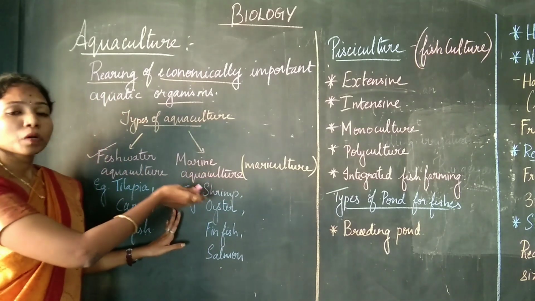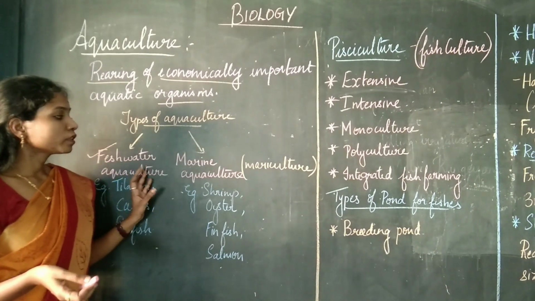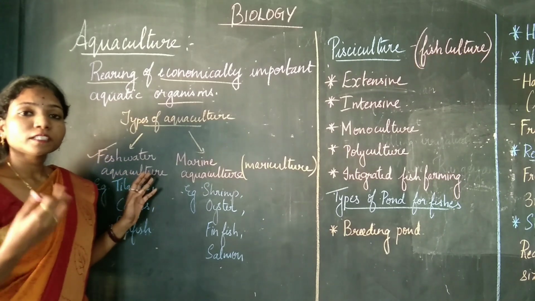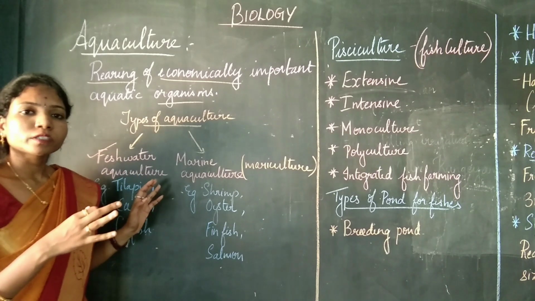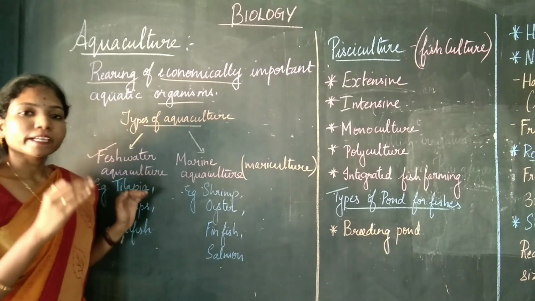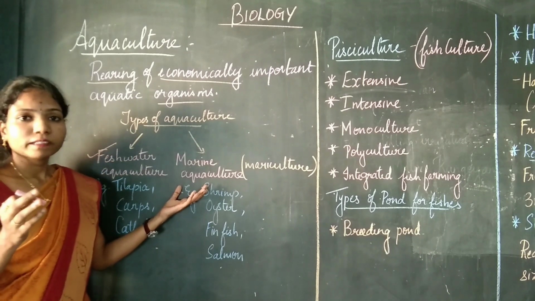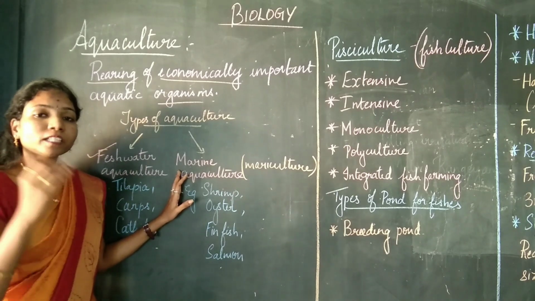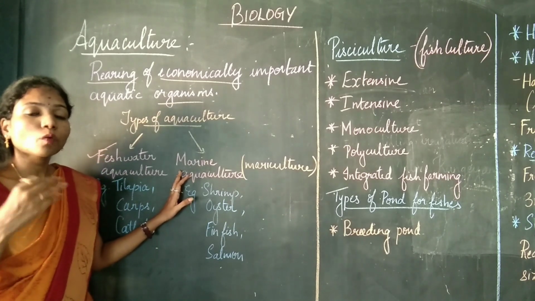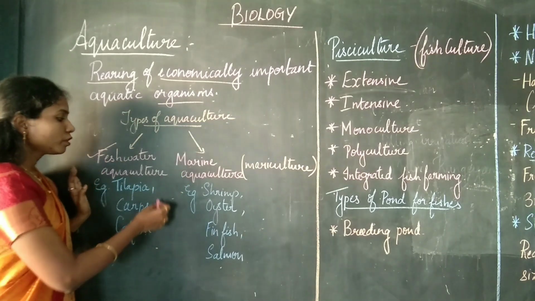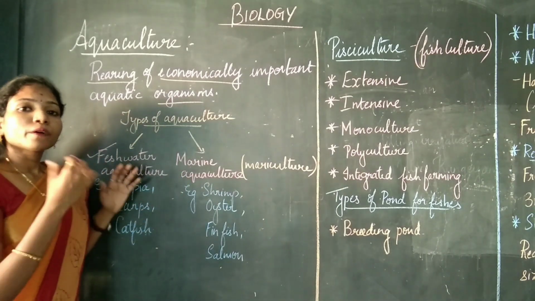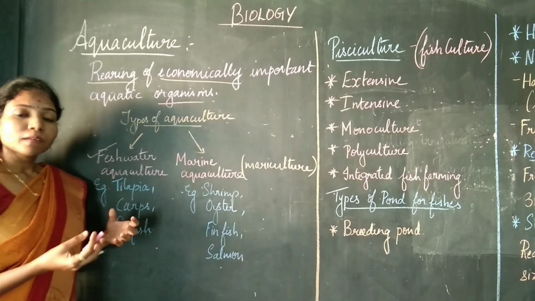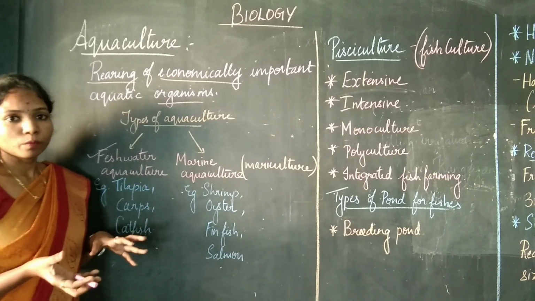So what is freshwater aquaculture, and what is marine aquaculture? The sources of fresh water are ponds, rivers, lakes, and dams. In fresh water, the salt content is very low. Marine is not like that. Marine water aquaculture is done in salt water, so the salinity of the water is high. In freshwater aquaculture, the aquatic organisms can be grown in ponds, lakes, dams, rivers, and all freshwater bodies.